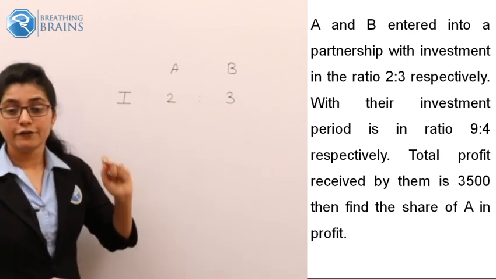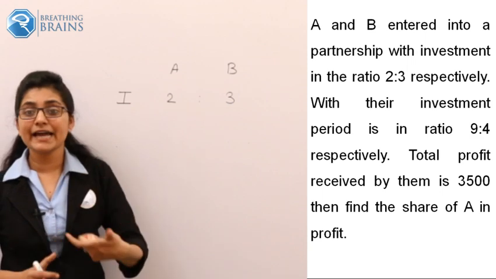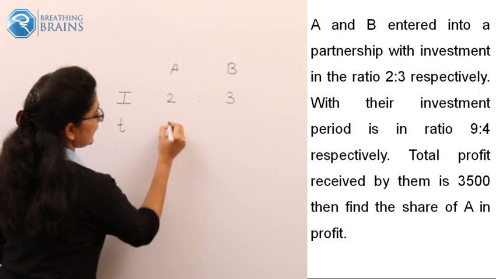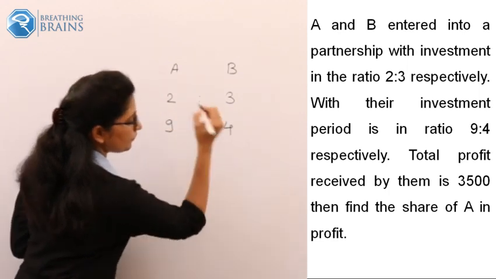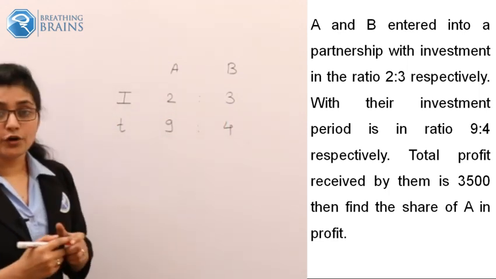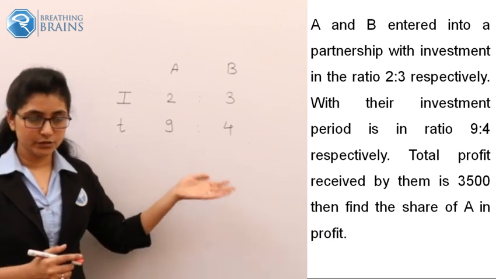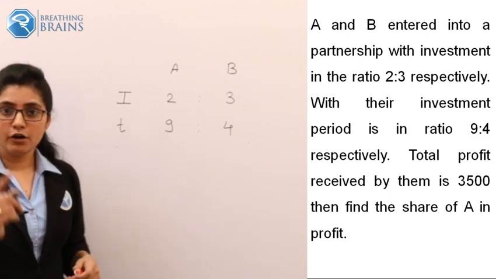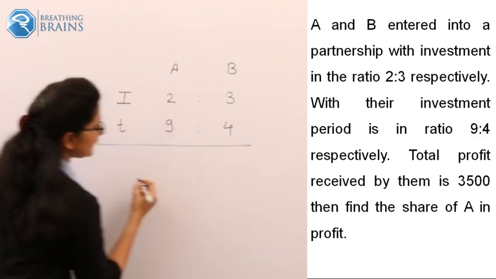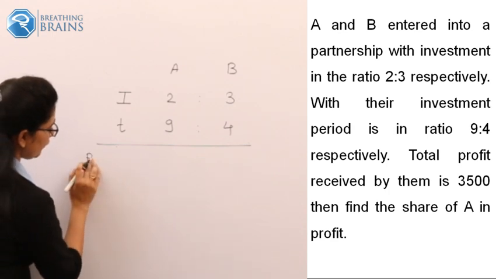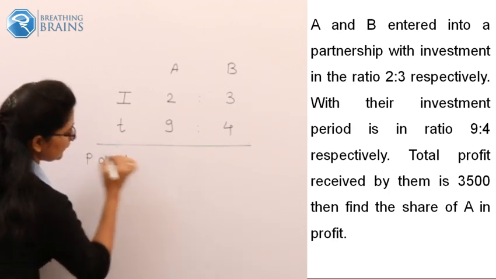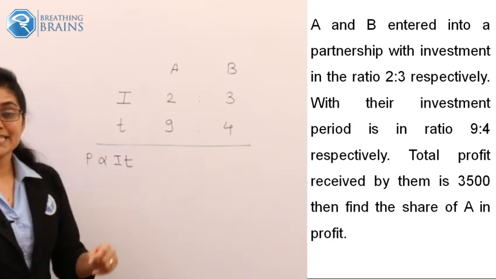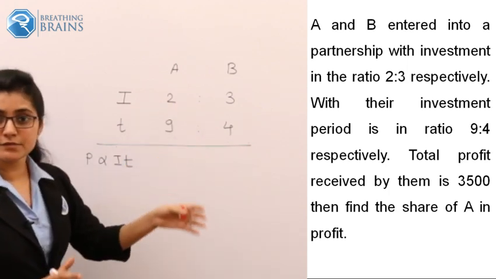Okay. And what is their investment time ratio, which is given in the problem? The investment time ratio is 9:4. Okay. Now whatever calculation I'm doing right now in front of this is very important. The profit which is distributed after the completion of their year is proportional to their investment and time.